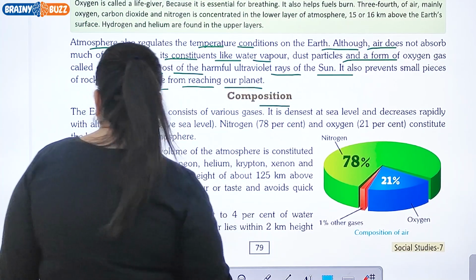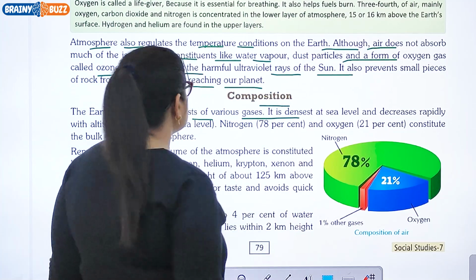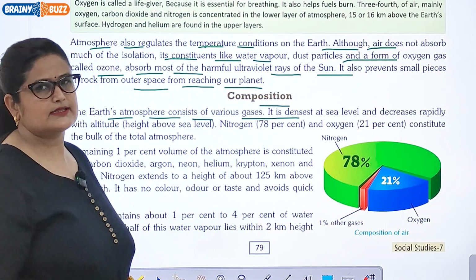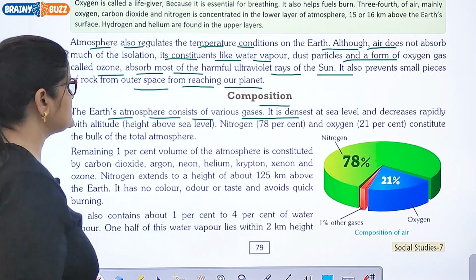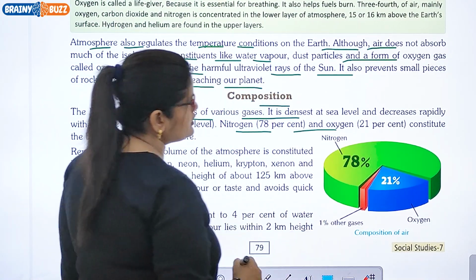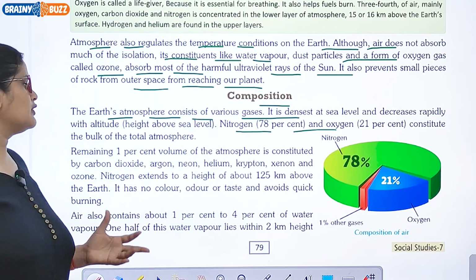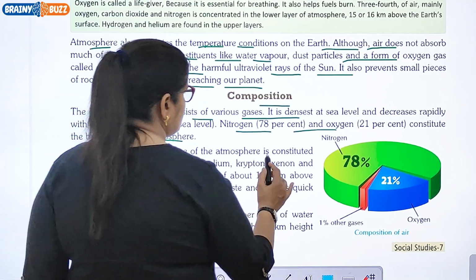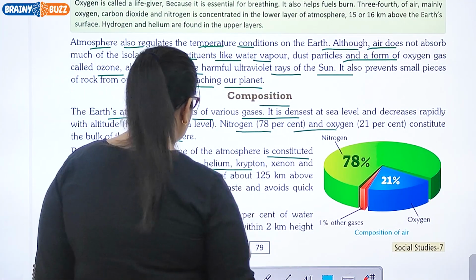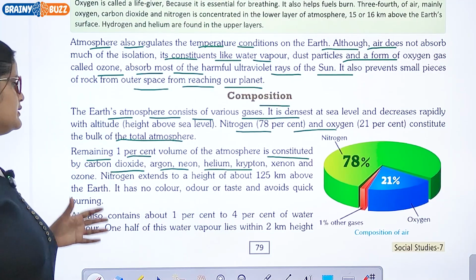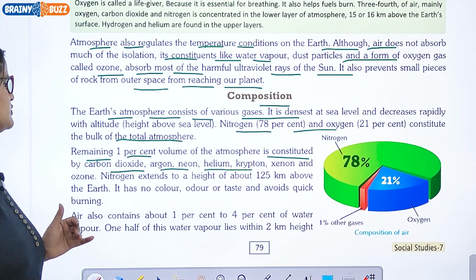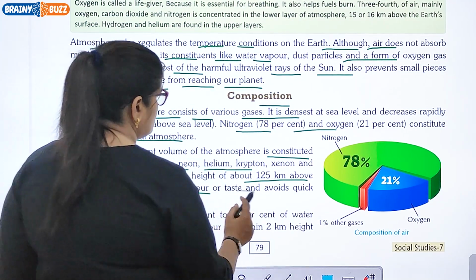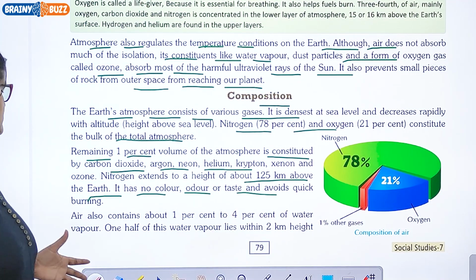So, what is composition? The Earth's atmosphere consists of various gases. It is densest at sea level and decreases rapidly with altitude high above sea level. Nitrogen 78% and oxygen 21% constitute the bulk of the total atmosphere. Remaining 1% volume of the atmosphere is constituted by carbon dioxide, argon, neon, helium, krypton, xenon, and ozone. So nitrogen extends to a height of about 125 kilometers above the earth. It has no color, odor, or taste and avoids quick burning.